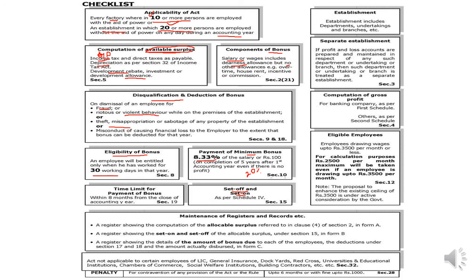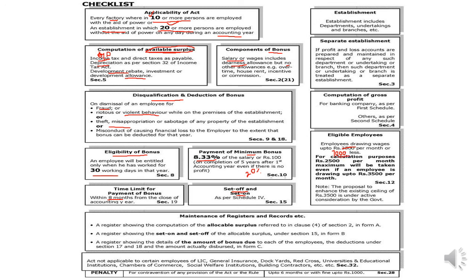And bonus should be given within 8 months. And here, remember this one: it should be 7,000. As I already told you, calculation of a bonus will be on 7,000. So if any person is getting more than 7,000, while calculating we have to take 7,000 itself.